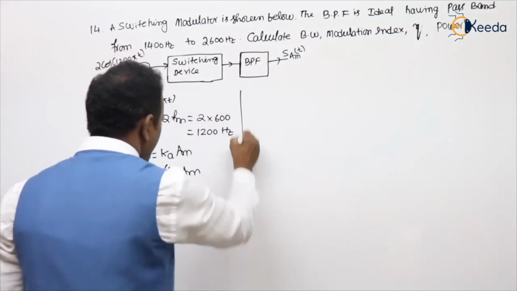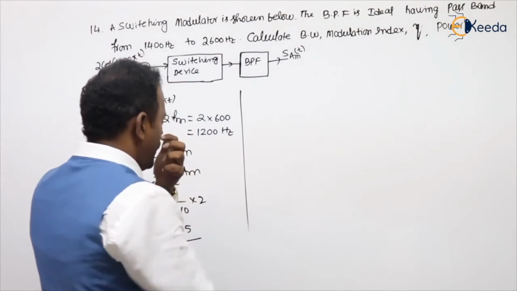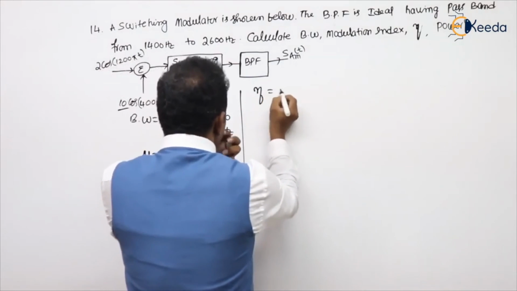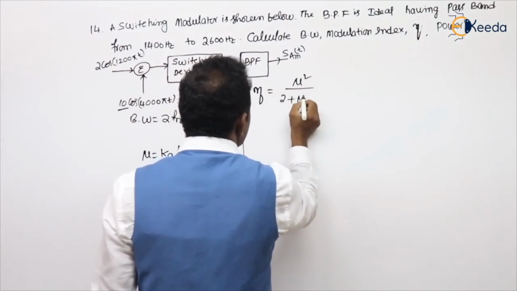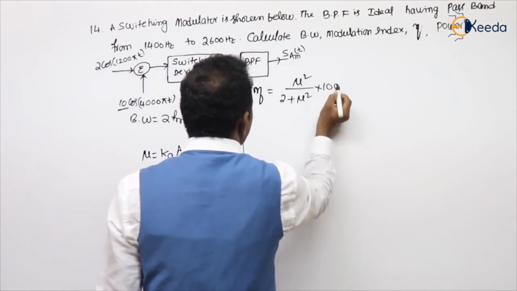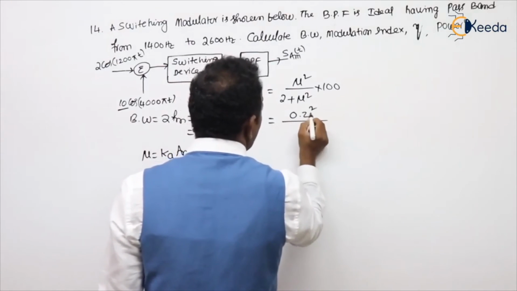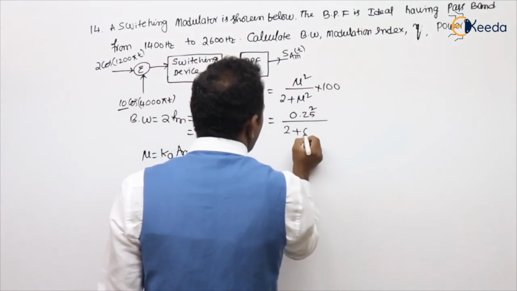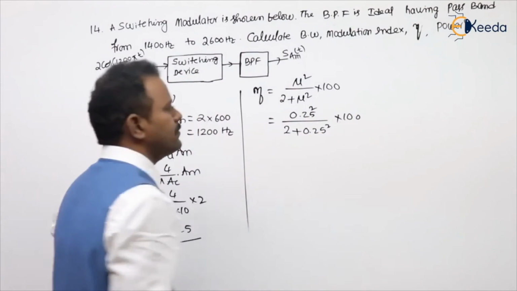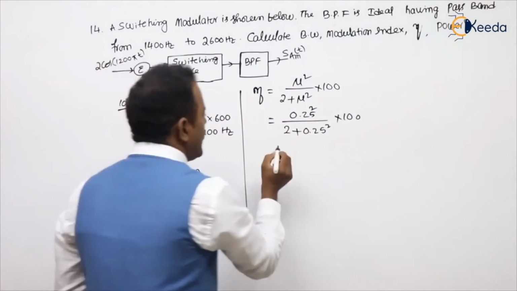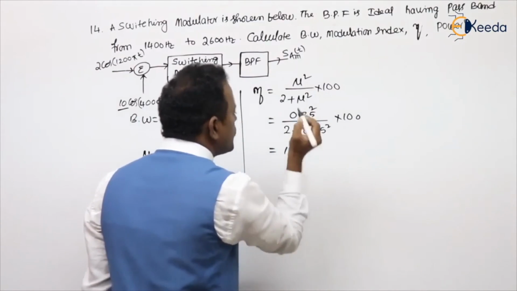Now, we need to calculate the efficiency. Let's calculate. What is the efficiency formula, sir? Mu square by 2 plus mu square, into 100. What is the mu value given? 0.25. So 0.25 square by 2 plus 0.25 whole square, into 100. Are you getting my point? If we calculate this one, approximately you will get 10%.